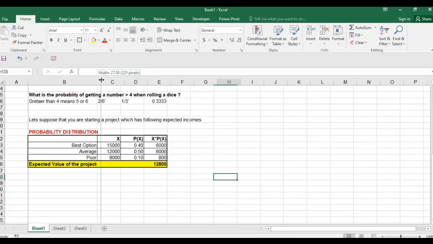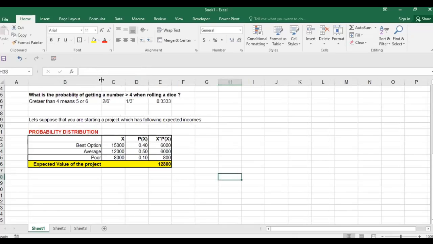Like you did before in the last lesson, frequency distribution. In frequency distribution, you show all the outcomes and you show their frequencies. Now I'm showing all the outcomes and their probabilities and I multiply them. This thing is called probability distribution.